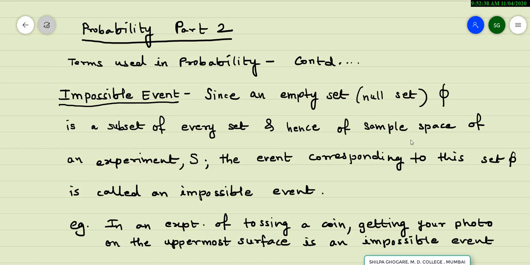In the previous video on probability part 1, some of the basic terms used in probability were discussed. We continue with the same topic in the video on probability part 2. Today we will discuss the term impossible event.